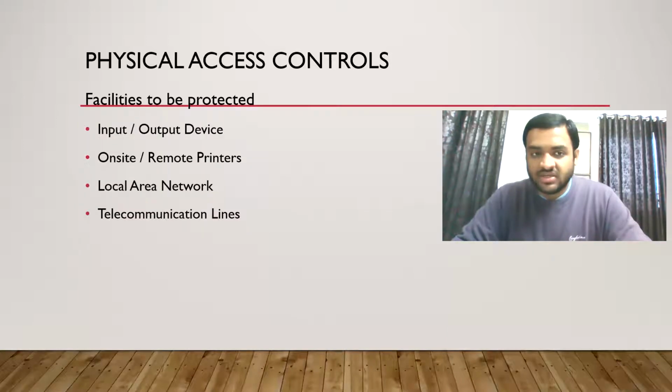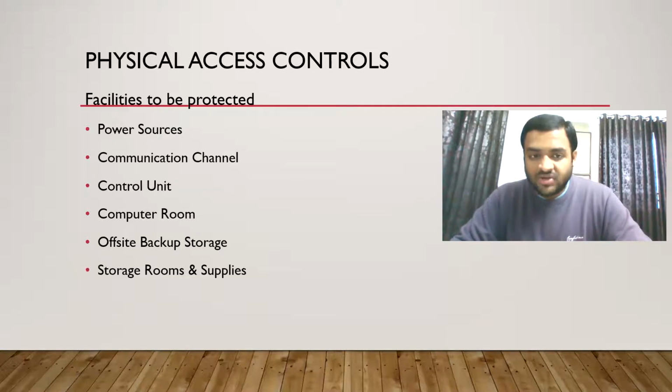After this, we saw what facilities to be protected. The technique to remember this is we will steal a pen drive, then we will take the cable of the printer. The printer can be an on-site printer or a remote printer. Then we will put water on the LAN. Then communication channels, telecommunication lines, then communication channel, control unit, and computer room.